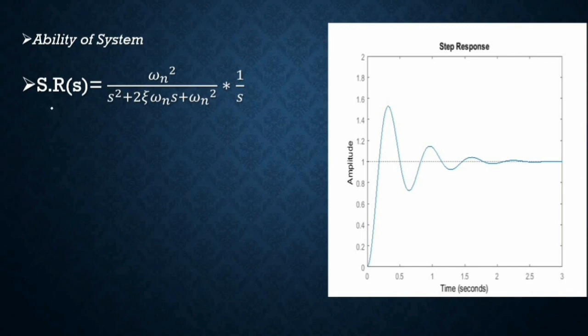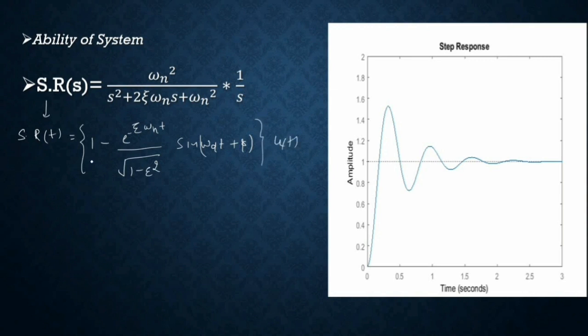If you find the step response in the time domain, it comes out to be, I think, 1 minus e raised to power minus zeta omega n t divided by square root of 1 minus zeta square, I just skip the derivation part here, sine omega d t plus phi, the phase shift only. In this case this is the steady state response, and this is the transient response.